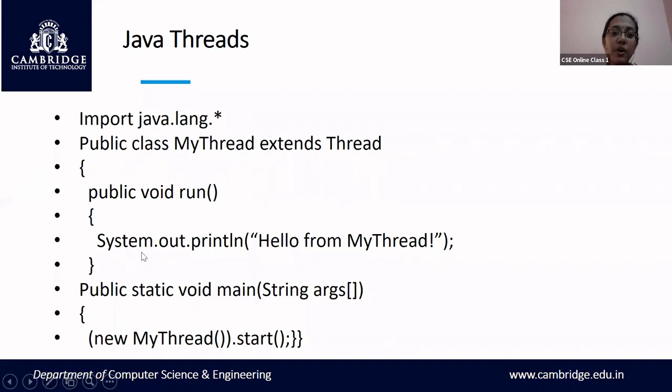So what is going to happen when the run method is executed? It's going to just print hello from my thread. This is how you create a thread and execute a thread in Java threads.